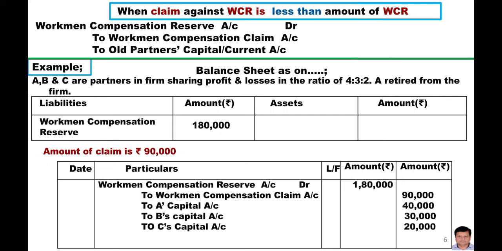Now here is the remaining amount that has been transferred to the old partners' capital accounts in their profit sharing ratio. That is the old profit sharing ratio.